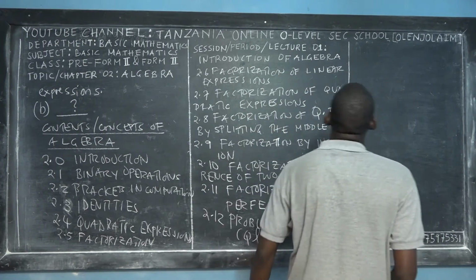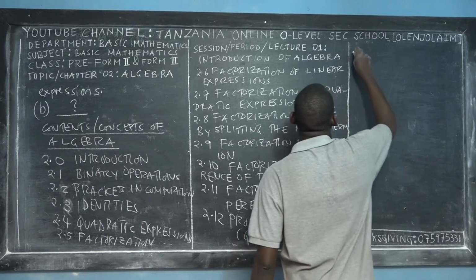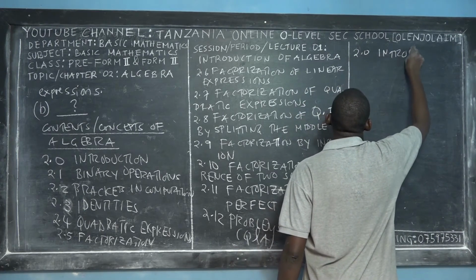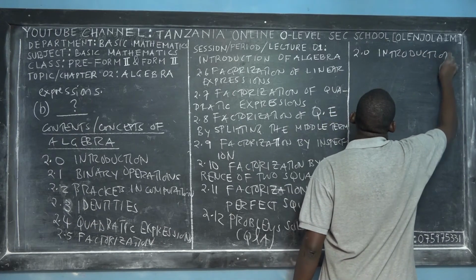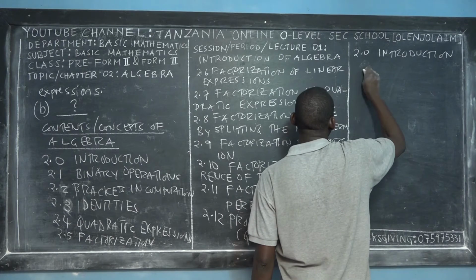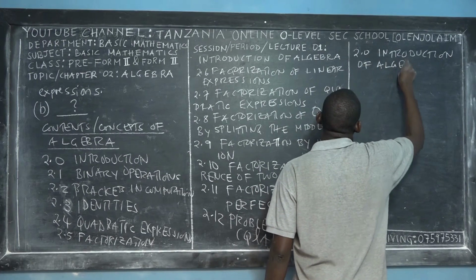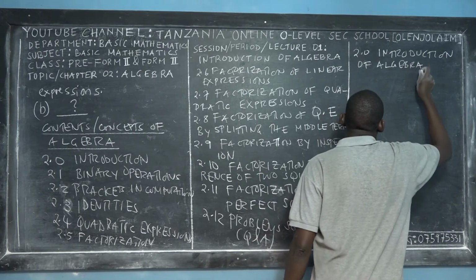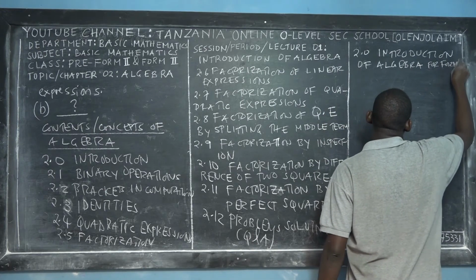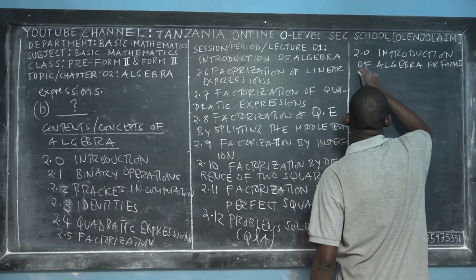Okay, I believe that you are so happy. So now, let us start with 2.0, the subtopic of algebra: Introduction to algebra. And this is for Form 2, because you also have an introduction to algebra in Form 1.